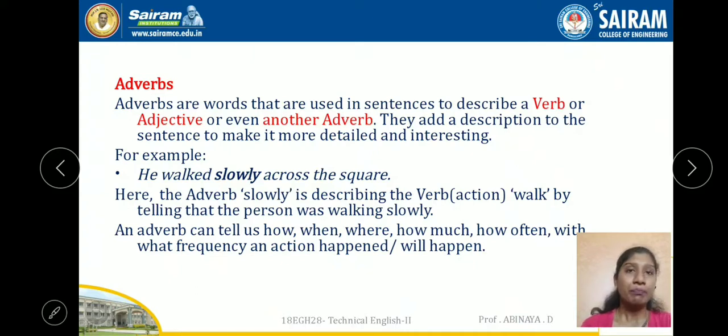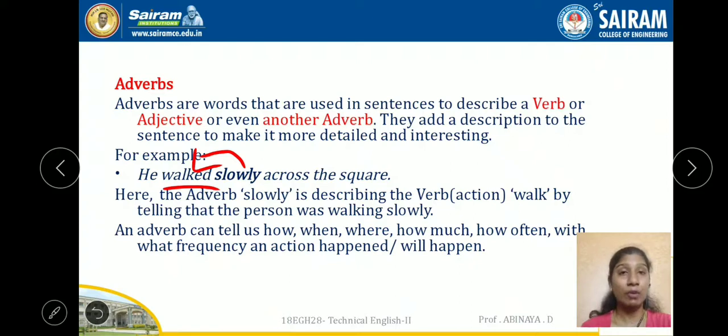For example, he walked slowly across the square. If we remove this slowly, he walked across the square, it is a normal raw informative statement, but this slowly gives a little description, a little taste to the sentence. He walked slowly across the square. So, slowly explains the action walk, right? How did he walk? It explains how the action has happened. So, slowly is an adverb.